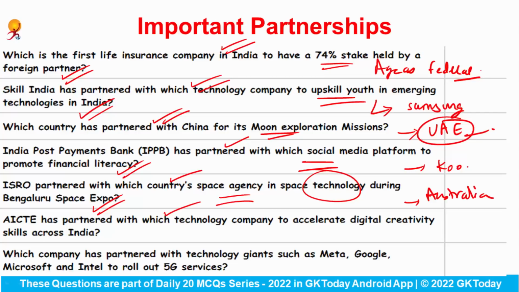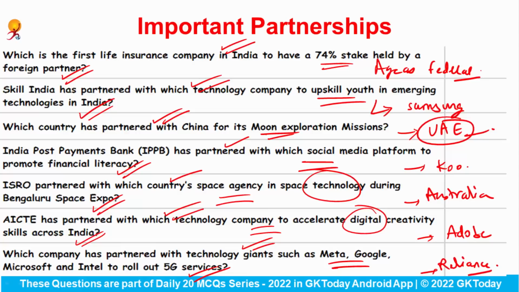AICTE has partnered with which technology company to accelerate the digital creativity skills across India? So for this purpose, it has partnered with Adobe. Which company has partnered with technology giants such as Meta, Google, Microsoft and Intel to roll out the 5G services? This company is Reliance. Okay. Now two more partnerships are there which are quite important.